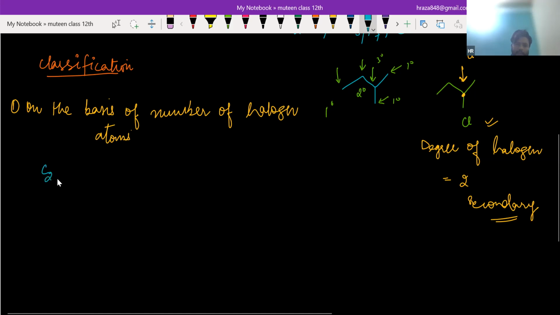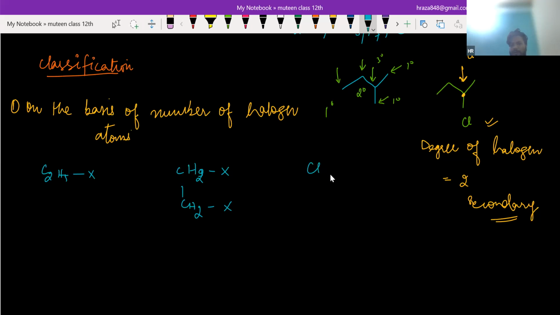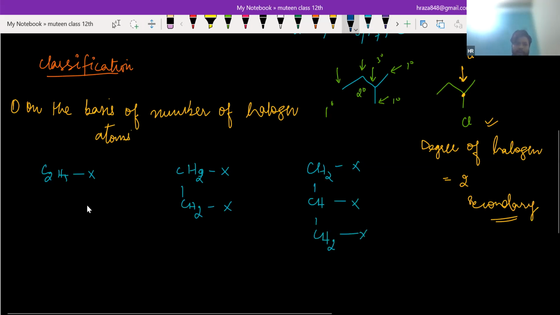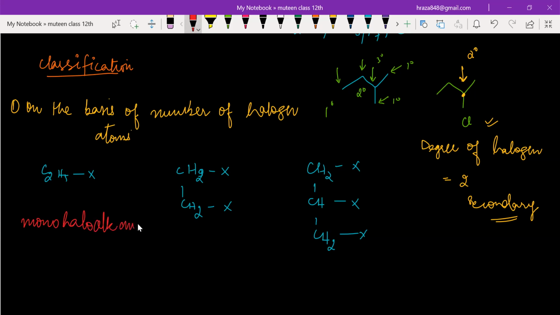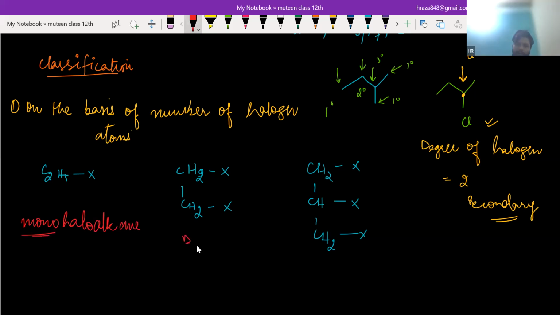If you have C2H5X, CH2X, CHX, and so on, see what we get here. This is basically monohaloalkane, because mono means one. This is dihaloalkane. This is trihaloalkane.